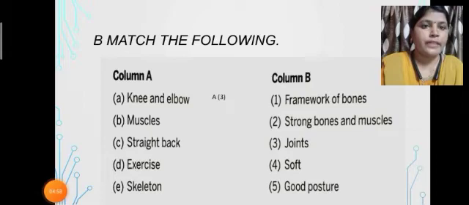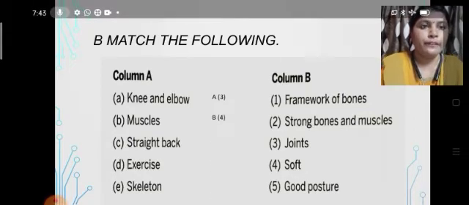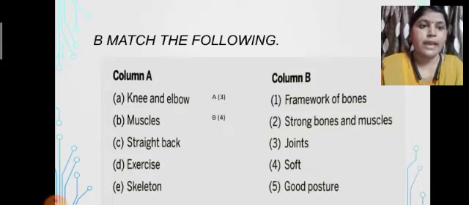So in this way we are going to write the answers. Okay students, number B, muscles. So what is the answer? Let us see. Muscles, B, 4. You can write the answers in this way. Muscles are soft, and the option soft is given at number 4. So B's answer is 4.